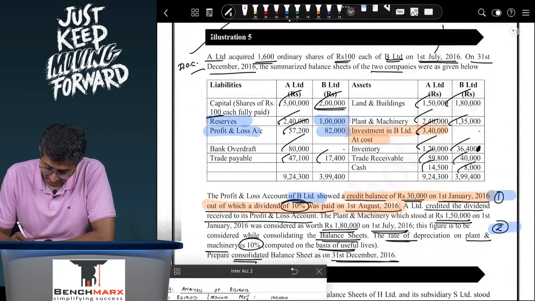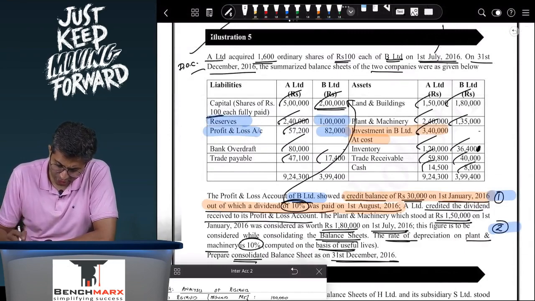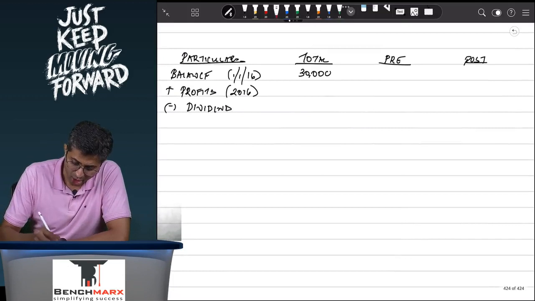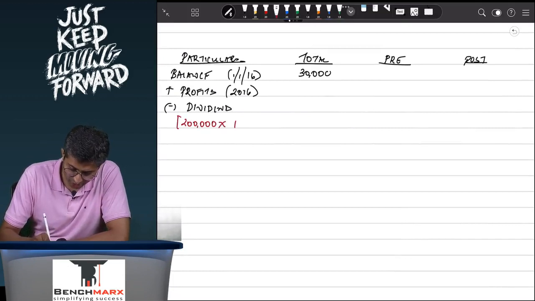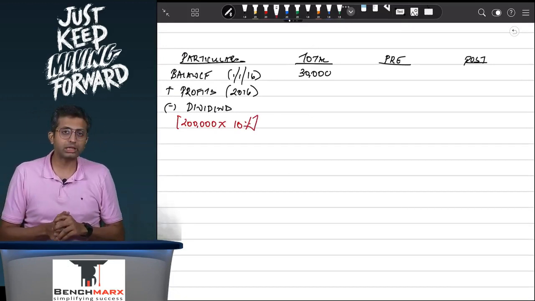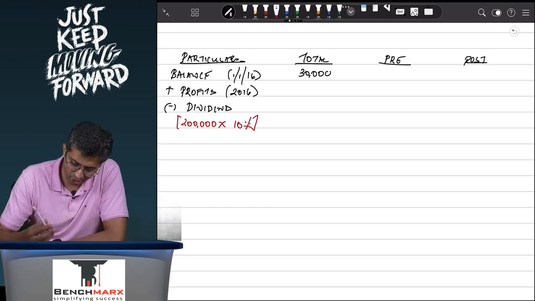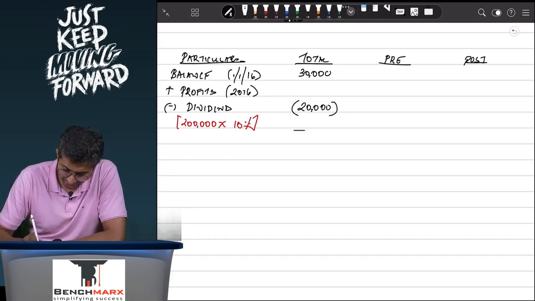It is 10%. 10% is generally a percentage of the share capital. So 2 lakhs into 10% will come to 20,000. So this is the dividend which is paid, 2 lakhs into 10%. This is paid on 1st August, but it is very clearly given that it is paid out of pre-acquisition profits. So over here your dividend, let us say, will be 20,000, and hence you will have the closing balance.